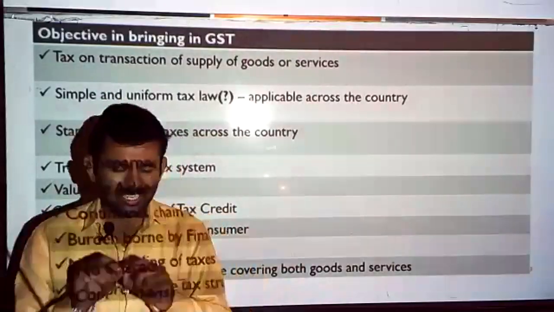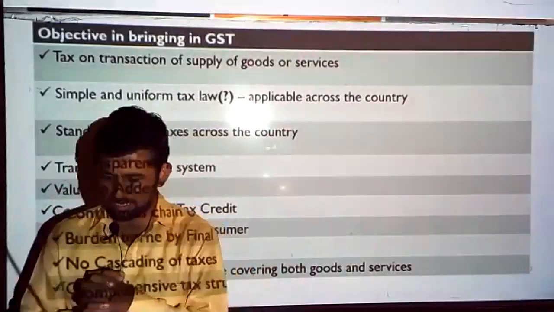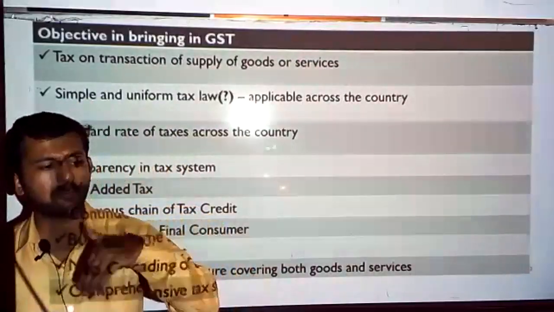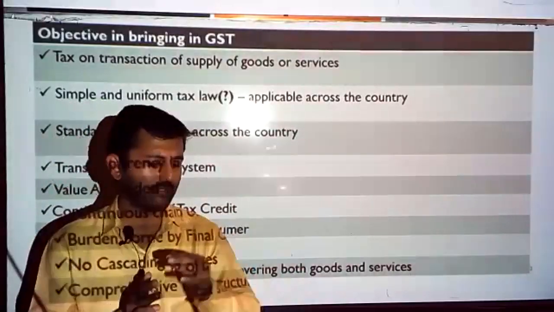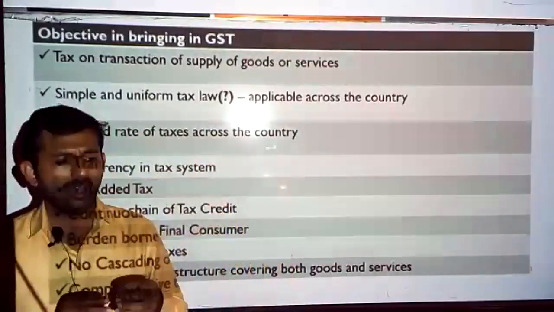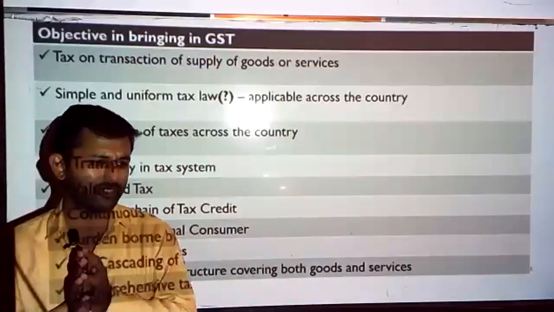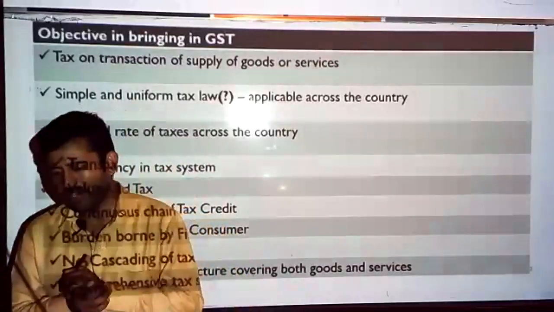Now, under the GST, there is only one point of taxation. The point of taxation is whenever you supply any goods or services. They removed all the definitions; the definition of manufacture and the definition of sale are not relevant under the GST now. Now, under GST, what is relevant? Only one term, that is supply.